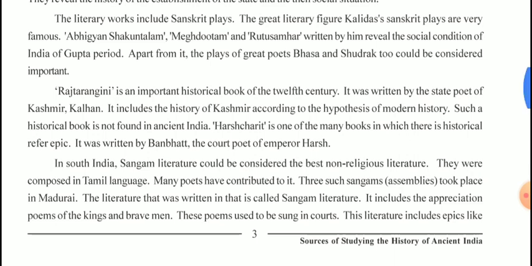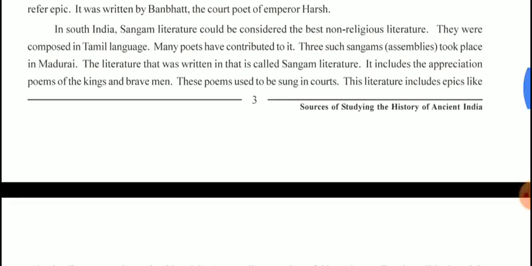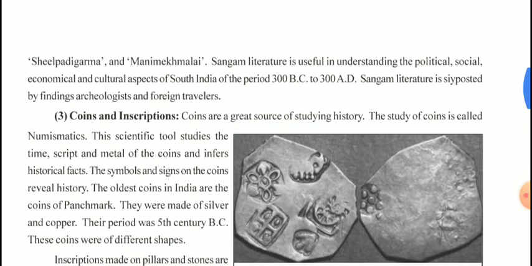In South India, Sangam literature could be considered the best literature of the period. It was composed in the Tamil language, and many poets have contributed to it. Three such sangams, which are assemblies, took place in Madurai. The literature that was written in them is called Sangam literature. It includes the appreciations of kings and brave men. These poems used to be sung in court. This literature includes epics like Shila